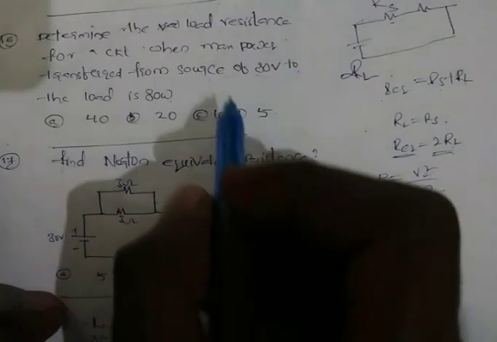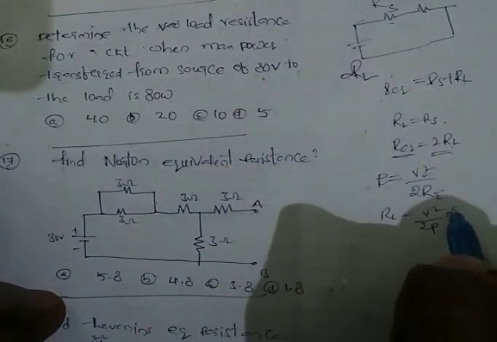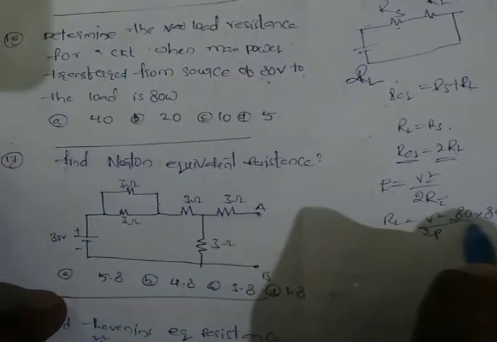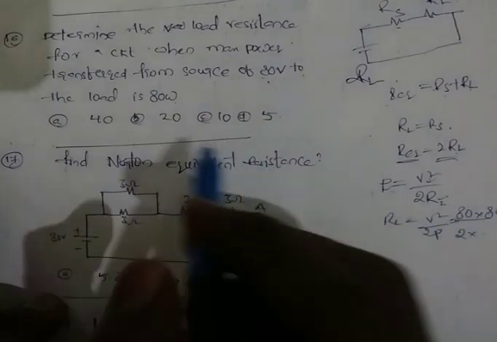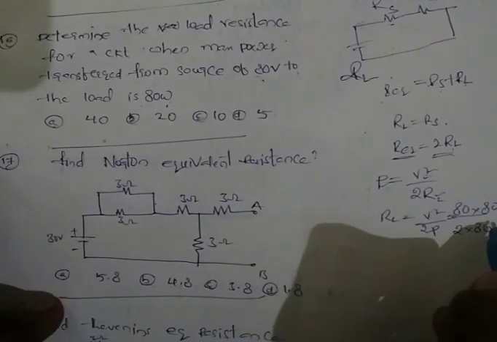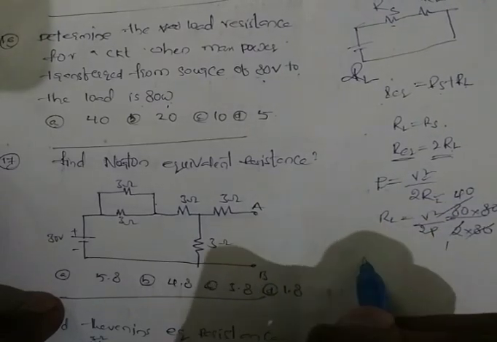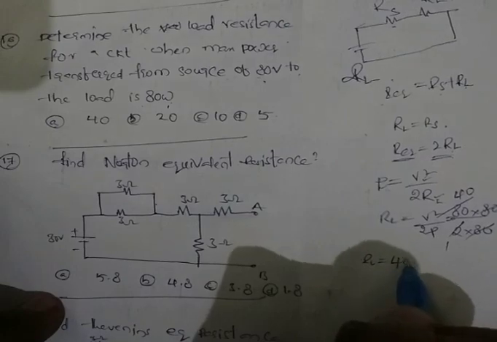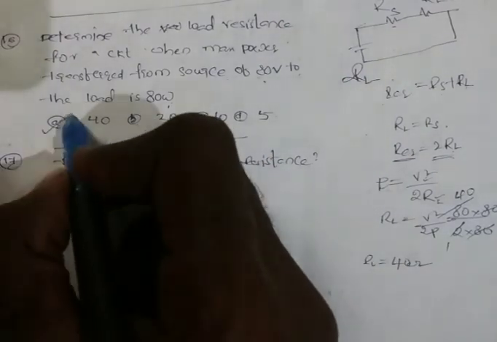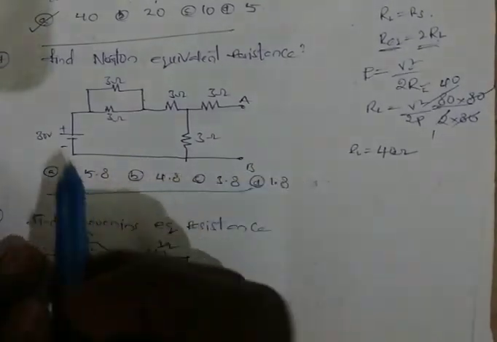V is equal to 80 volts. 80 into 80 by 2 into power, which is 80. 80 gets cancelled. 2 ones are 2, 40. So RL is equal to 40 ohms. Option A is the correct answer. Move on to the next question.